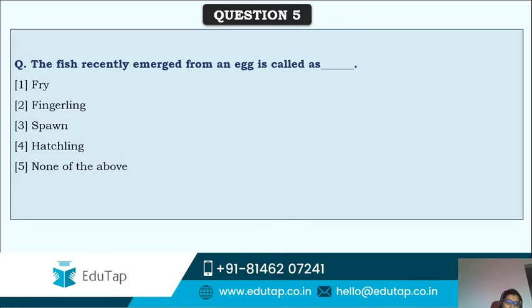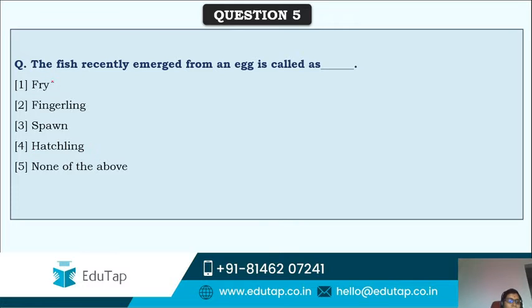I don't think there should be any issue or any problem with that. They have already mentioned that this is a cutoff, and if they cross that cutoff, obviously they'll be able to attend the mains. Hope your doubt is clarified. Hope I was able to clarify your doubt.